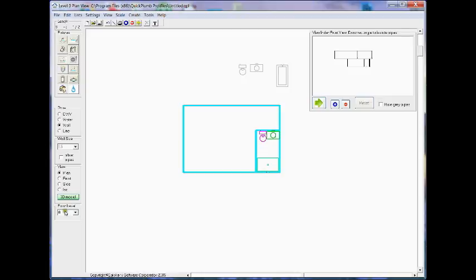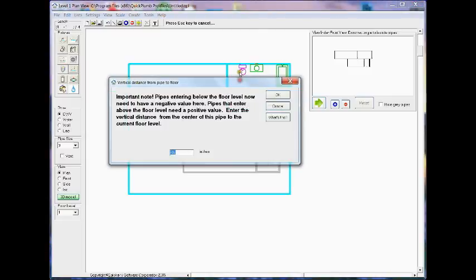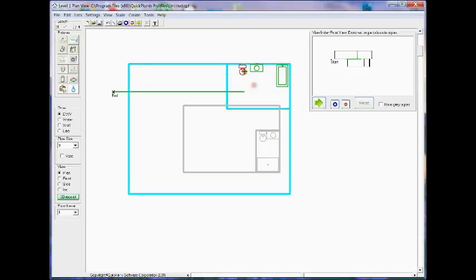So first I'm going to go back upstairs and do the drain for the first floor. So I'll click on DWV and I'll go ahead and bring in my building drain. Set it at 18 inches below the floor. Click OK.